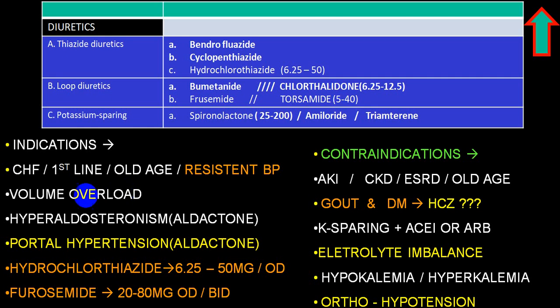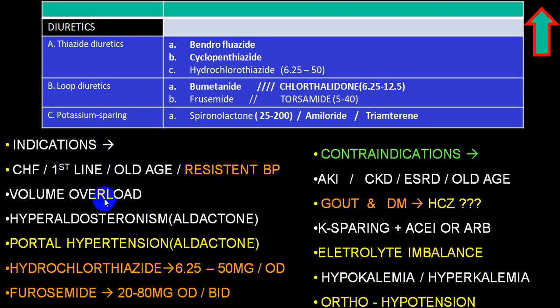In general, three groups: thiazide, loop diuretics and potassium sparing diuretics. Combined together, the commonly indicated condition is congestive heart failure, where it is the first line, first choice. Also in the old age group for antihypertensive purpose, it was being utilized as the first drug of choice, particularly the thiazide group of diuretics. Now that has changed, and whenever a person has resistant hypertension because of sodium overload, diuretic becomes the drug of choice.